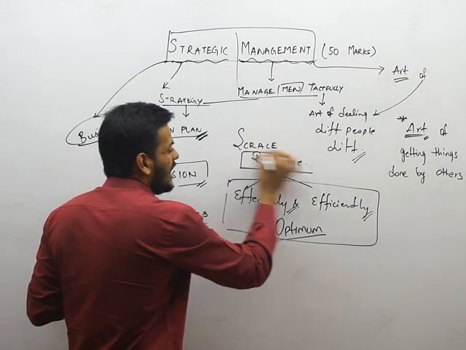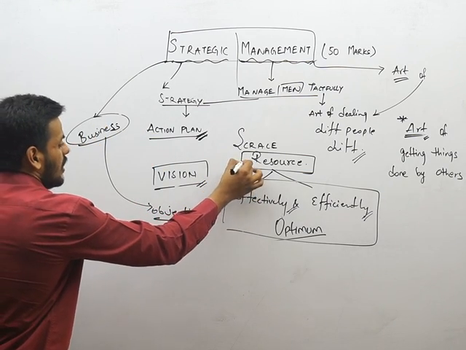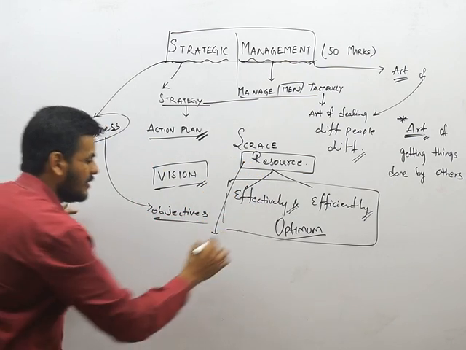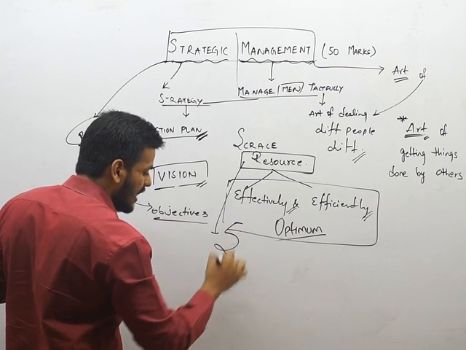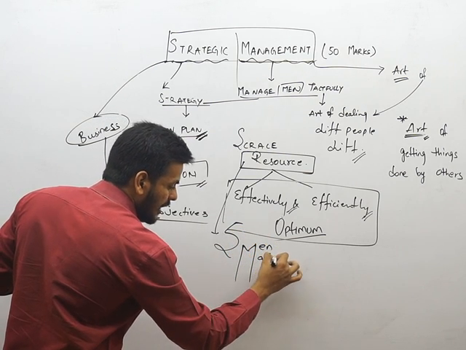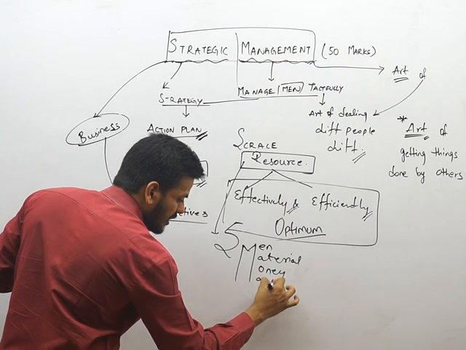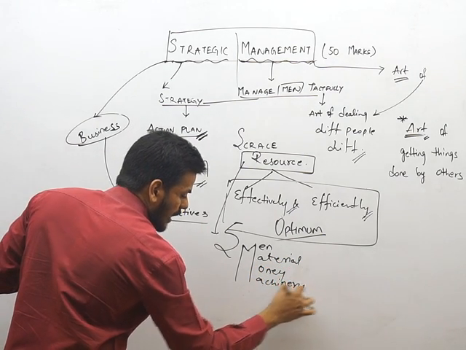Guys, there are 5 resources in business. How many? The 5 M's they are called: men, material, money, machinery and market.